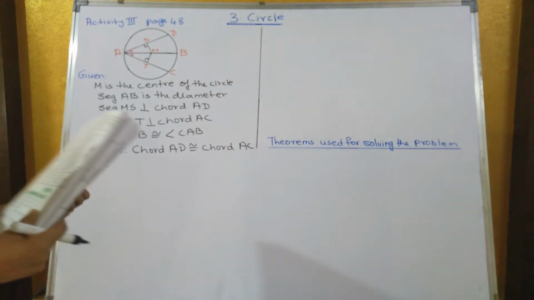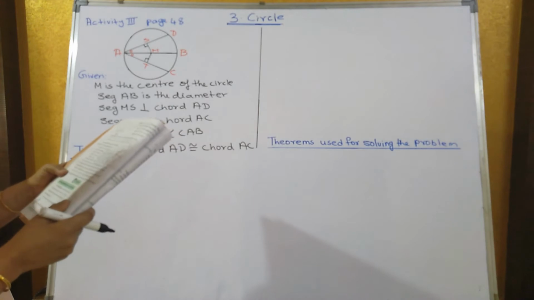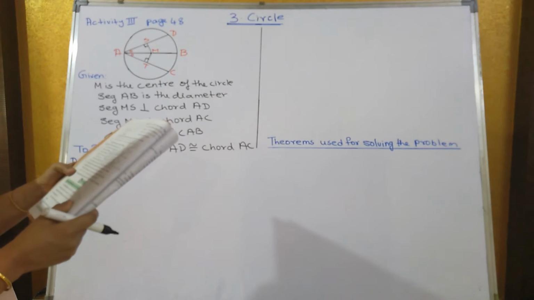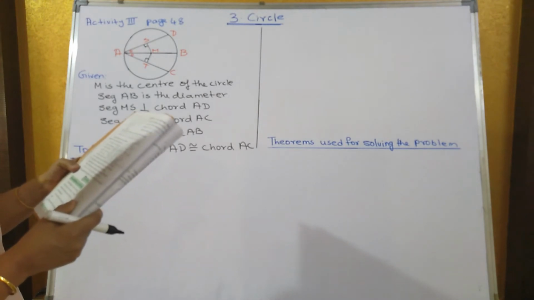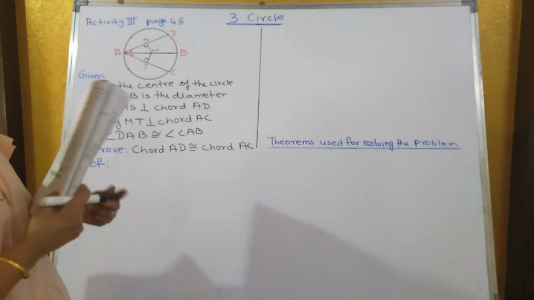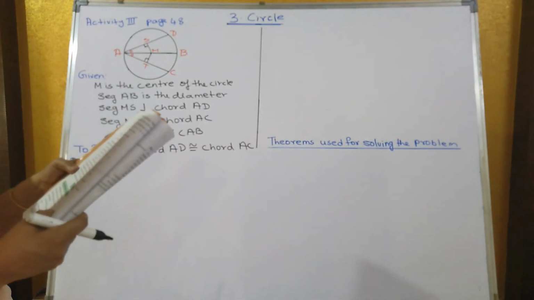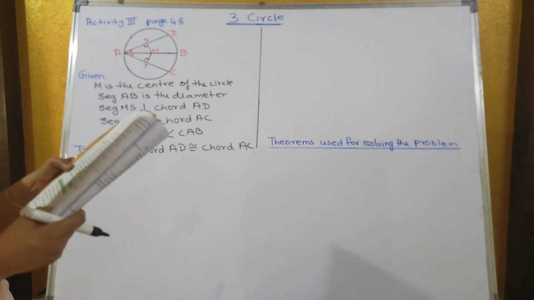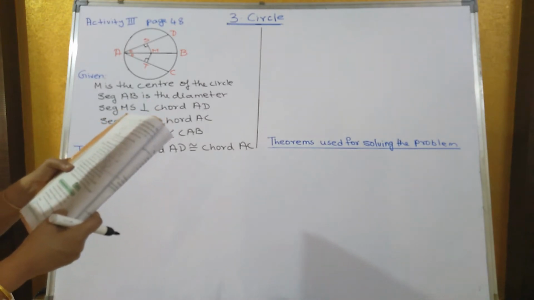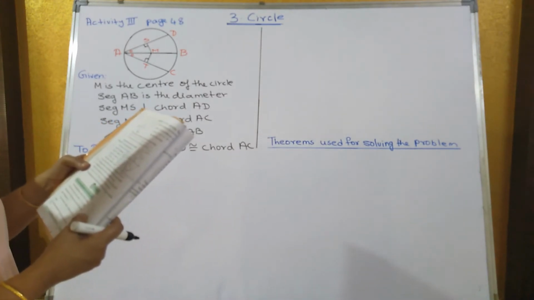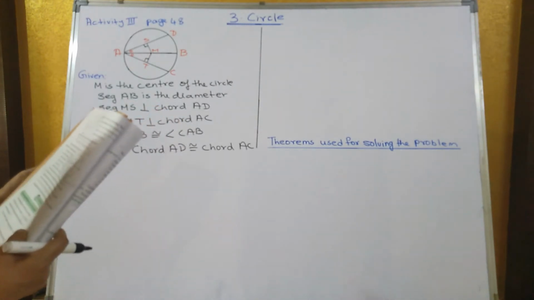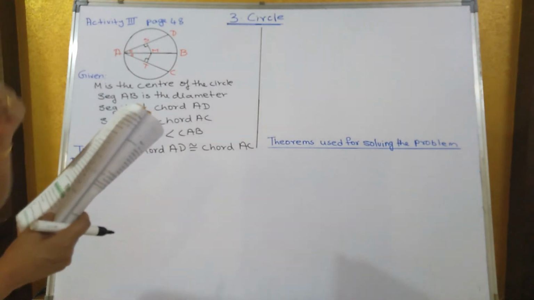Now they have given some theorems on page number 48. The chords which are equidistant from the center are equal in length, and congruent chords of the circle are equidistant from the center. So out of this, which theorem will we be using in solving this problem? And the second one is the test of congruence of triangles. Which is the useful test of congruence of triangles? SAS, ASA, SSS, AAS or hypotenuse side test. All these tests we have studied last year. So which of these tests are we going to use to solve this problem?